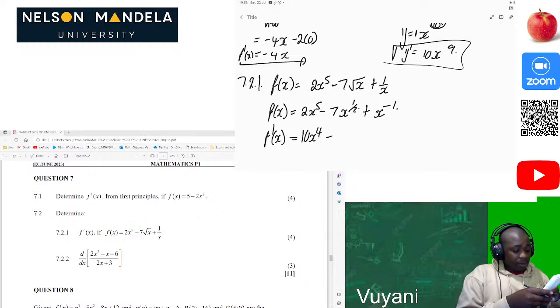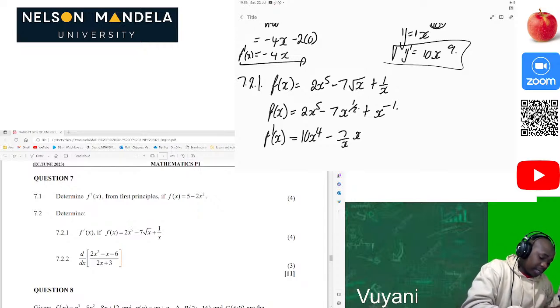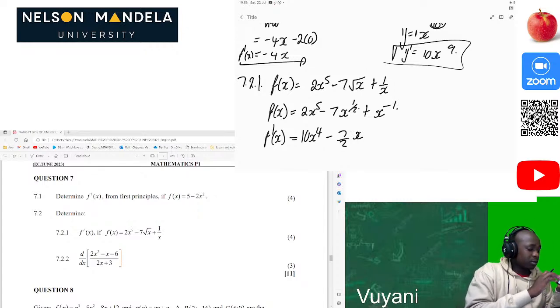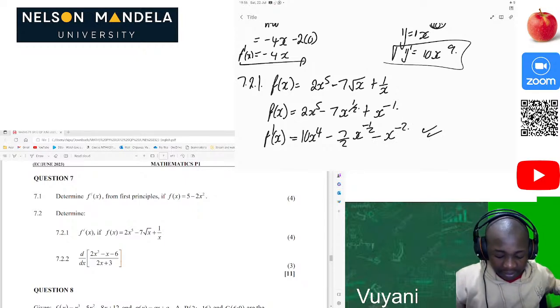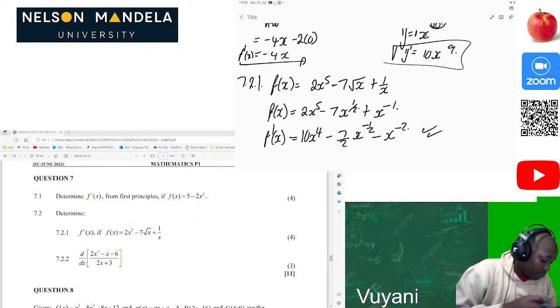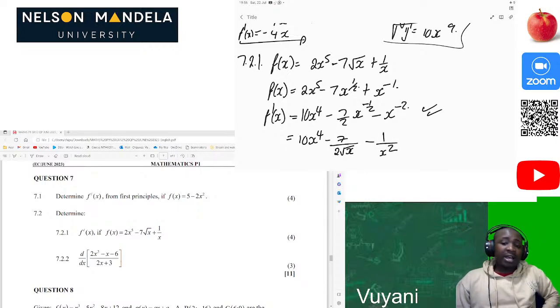Oh my word. 1 over 2 times 7, that's 7 over 2 x. Then 1 over 2 minus 1, that will be negative 1 over 2 minus x minus 2. So this is our f derivative there. So you can write it in the positive way, which will be equal to what? 10x to the power 4 minus 7 over 2 root of x minus 1 over x squared. Then yes, here we are, and we are done.